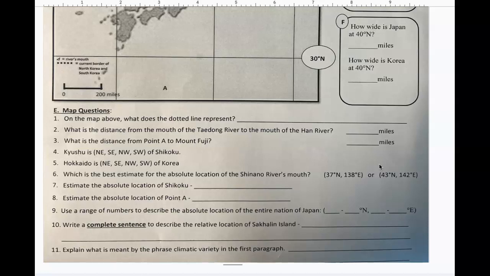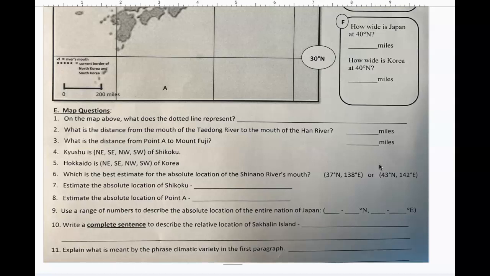Number 4, Kyushu is northeast, southeast, northwest, or southwest of Shikoku. Number 5, Hokkaido is northeast, southeast, northwest, or southwest of Korea. Number 6, which is the best estimate for the absolute location of the Shinano River's mouth? 37 degrees north, 138 degrees east, or 43 degrees north, 142 degrees east.